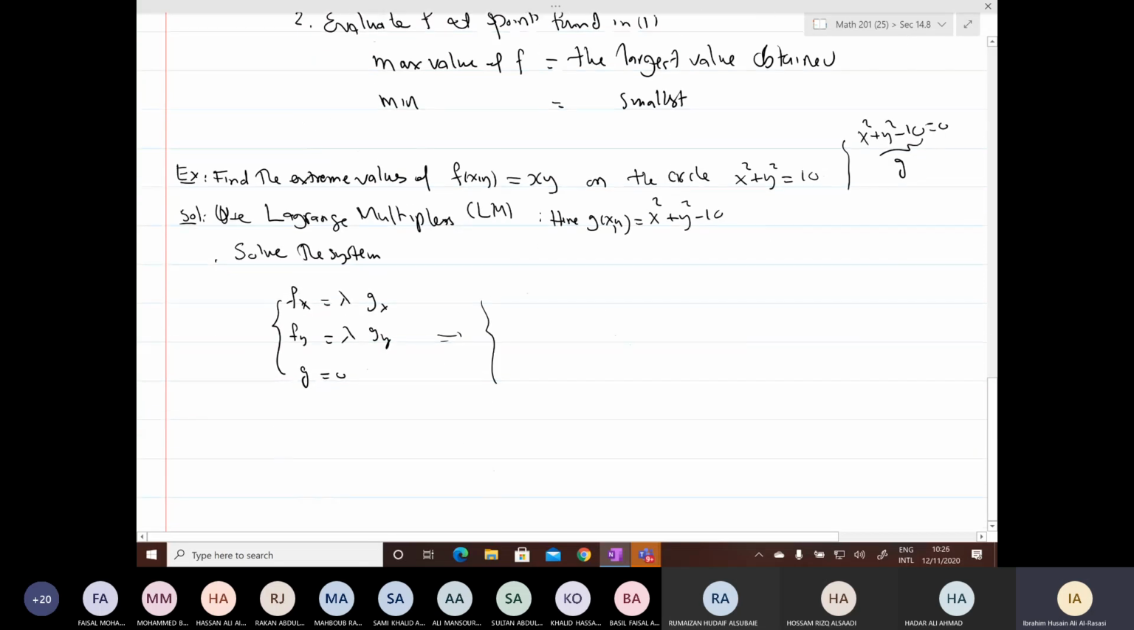Compute. f sub x is y, and f sub y is x, and this is lambda times g sub x, which is 2x, and g sub y, which is 2y. And g equal to 0: x squared plus y squared minus 10 equal to 0. So you have 3 equations in 3 unknowns. The unknowns are x, y, lambda.